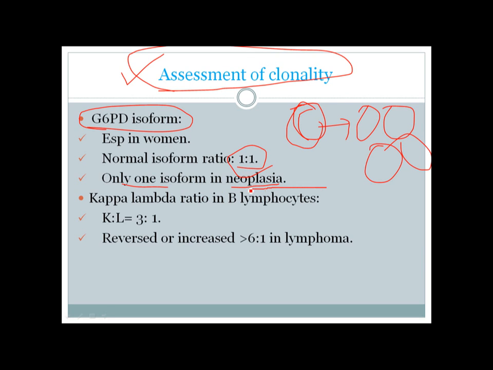And in case of B lymphocytes, we can assess the clonality by seeing the kappa and lambda ratio. Kappa and lambda are the light chain fragments of immunoglobulins, and normally the kappa lambda ratio is 3:1. In case of a lymphoma where there is a clonal proliferation of the B lymphocyte, this ratio is altered. It may be reversed, or it may be increased more than 6:1. So that's all about neoplasia today. Thanks for watching the video.